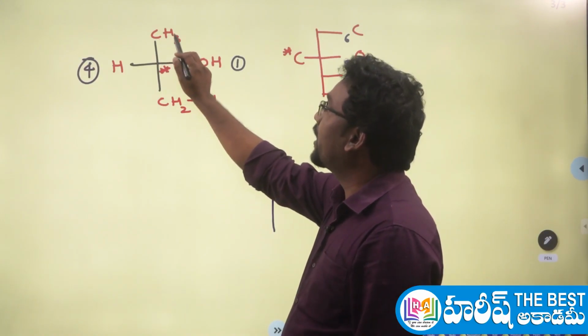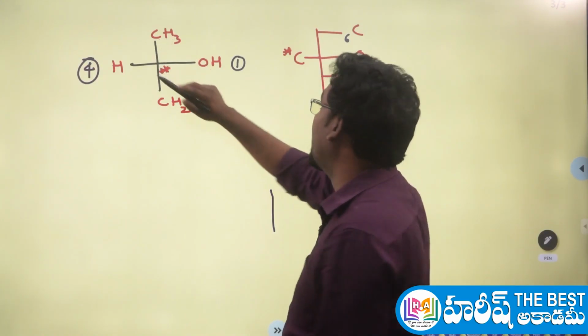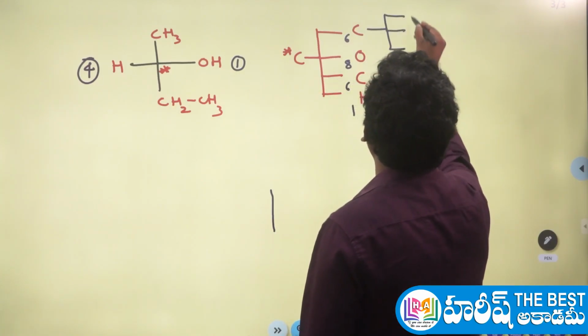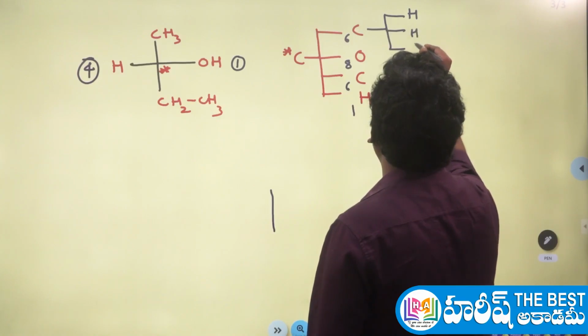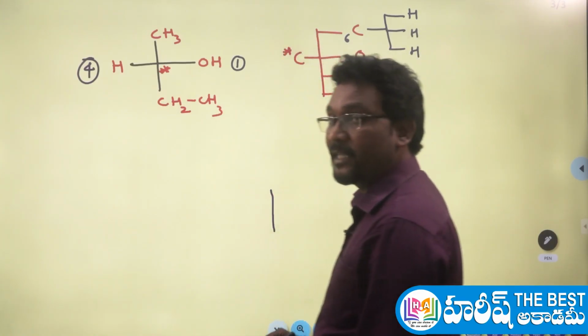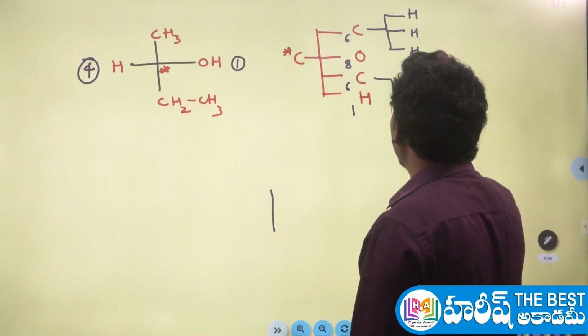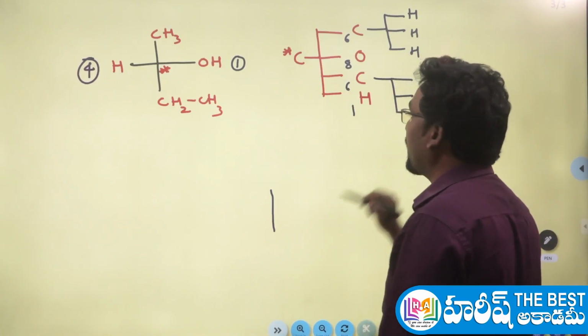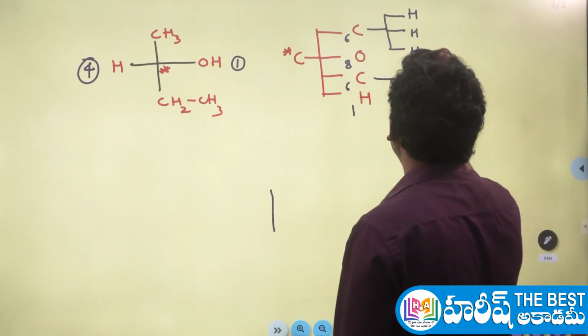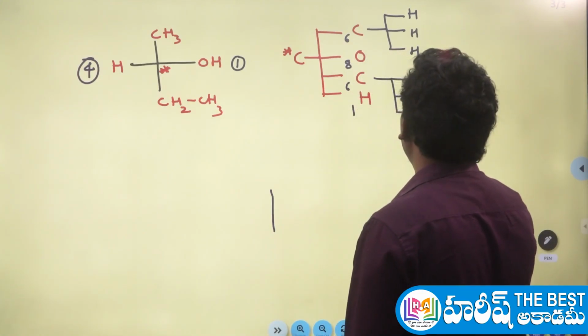This carbon is directly attached to 3 hydrogen atoms, so write them here: hydrogen, hydrogen and hydrogen. Next, the carbon below is directly attached to which atoms? 2 hydrogens and 1 carbon, right? So write them here: 2 hydrogens and 1 carbon atom.